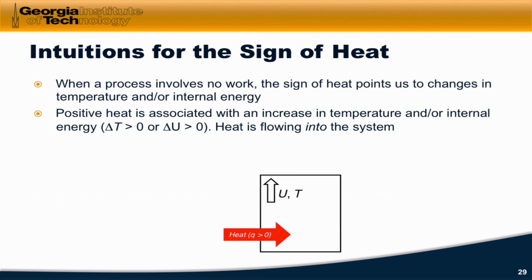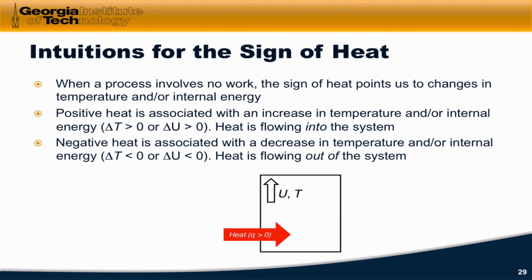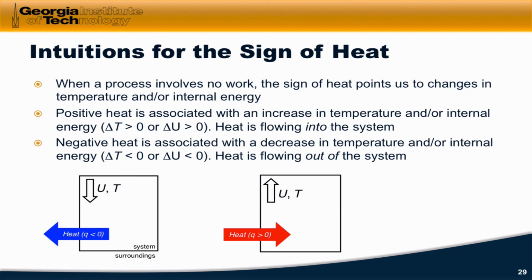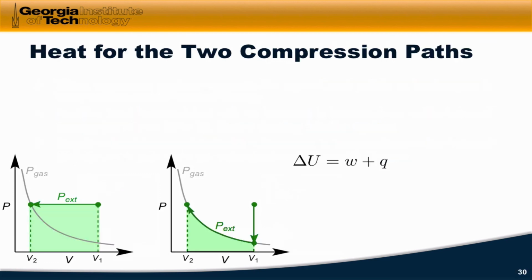So when heat flows into a system, increasing its internal energy, Q is greater than 0. Negative heat is associated with a decrease in temperature. Heat is flowing out of the system, so the internal energy and the temperature are decreasing. These intuitions are consistent with the equation we've written down before, delta U equals W plus Q.